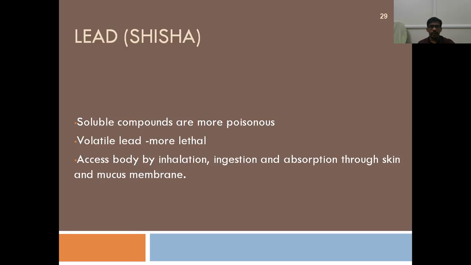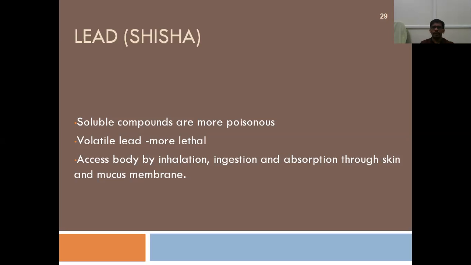Okay, so that is regarding arsenic poison. It's a very, very important essay question. Sometimes they will ask a few short notes on arsenic. Okay, next one is lead. This is also a very important short essay question. There are so many short note questions on lead also, right? So among metallic poisons, these are the two very important poisons, arsenic and lead. Any of them can be asked as an essay, right?